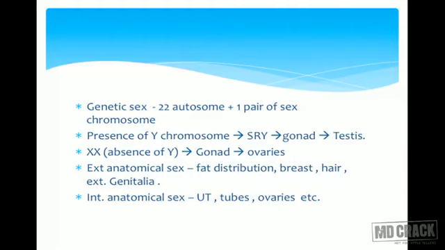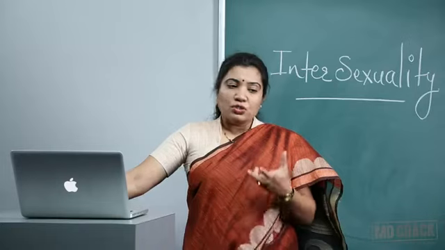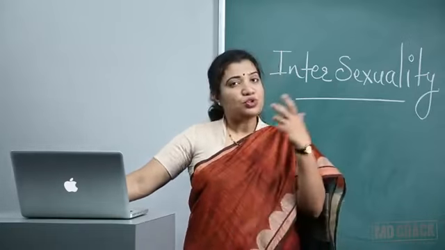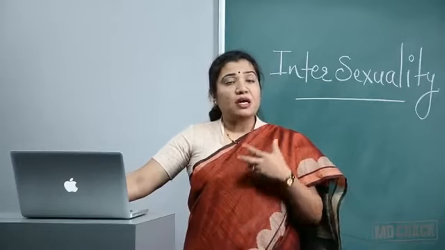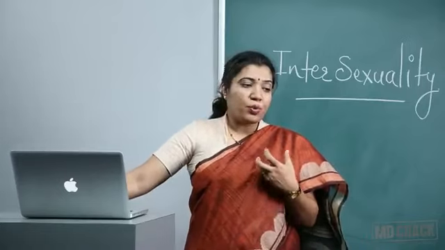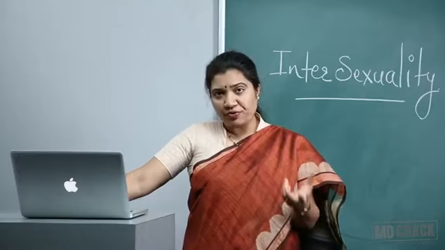Once there is absence of Y, that means when the chromosomes are XX, automatically there is formation of ovaries as gonads. To concise this, every embryo is actually programmed to convert into a female,